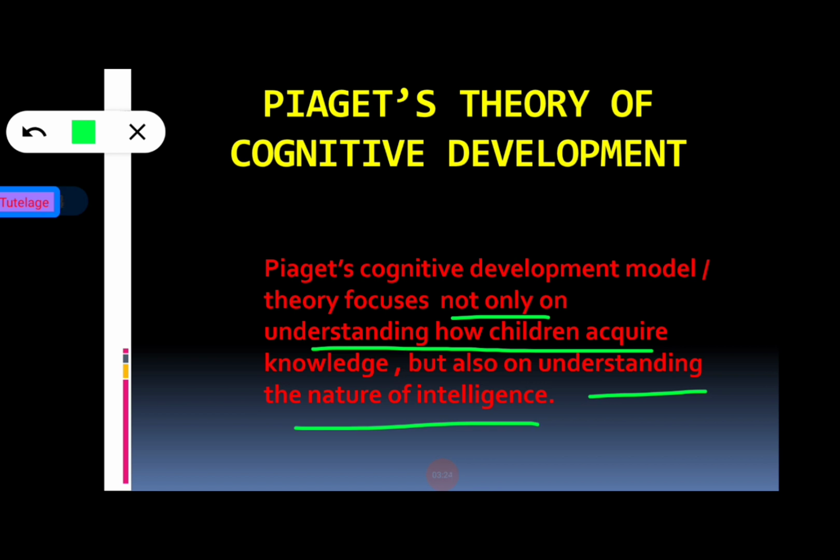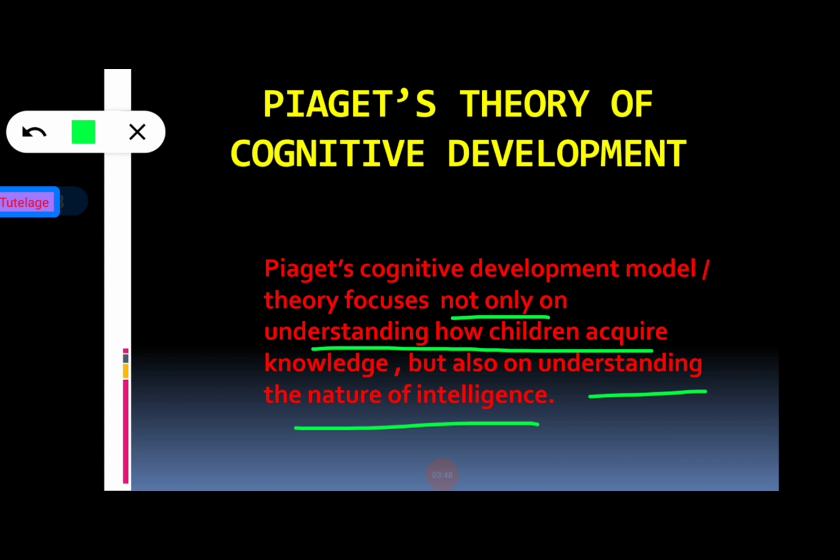Okay, so it focuses on the thought process of human beings and the nature of intelligence also. So I think this is clear, what is the basic meaning of cognitive development and what is the basic meaning of Piaget's cognitive theory and cognitive model.